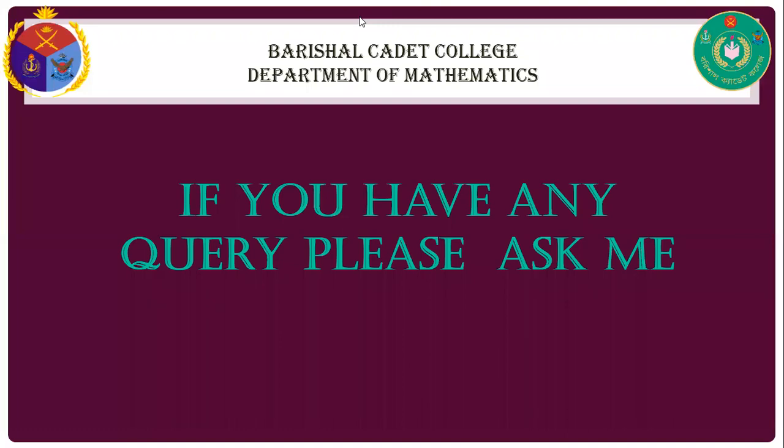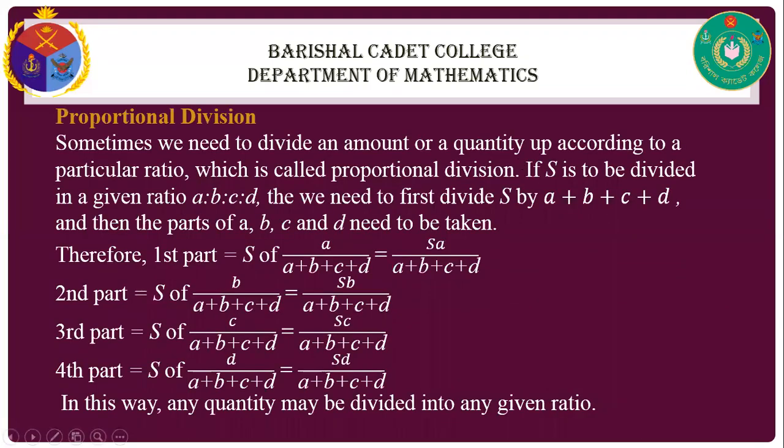Sir, I didn't understand the last part, the division S of A, S of B. Okay, here we have A is to B is to C is to D, and we have to divide the amount S. For the first part, it is the A ratio, right?